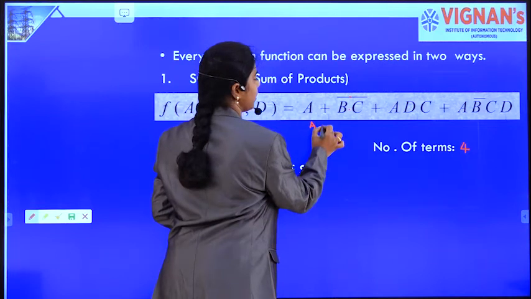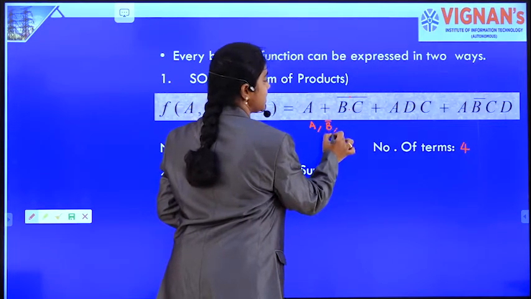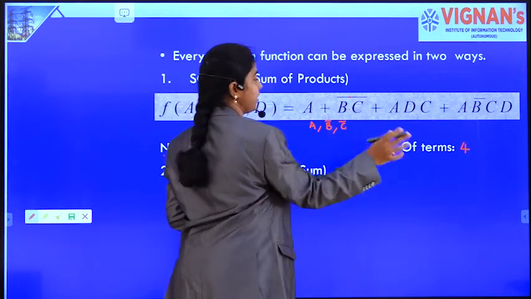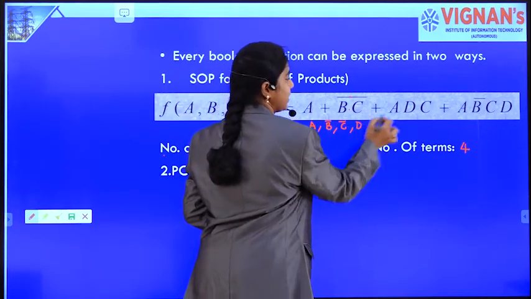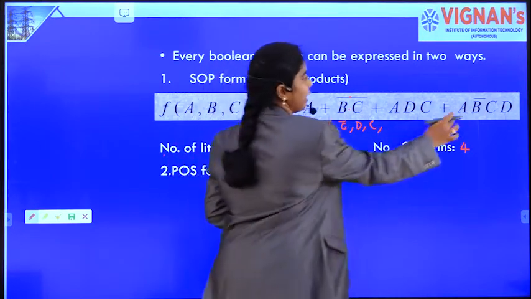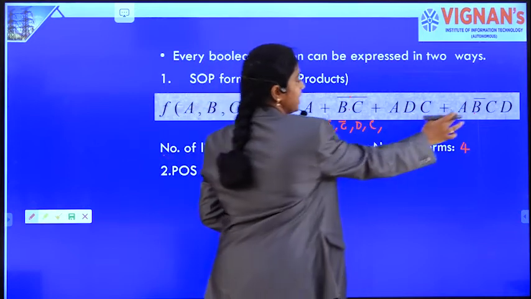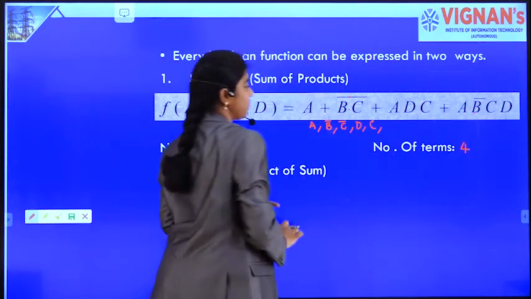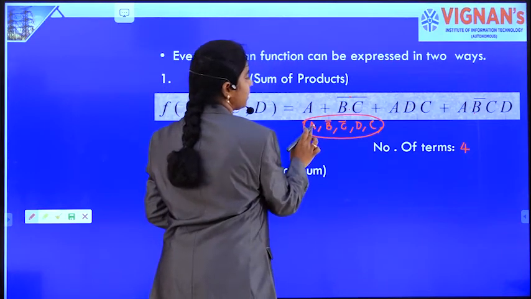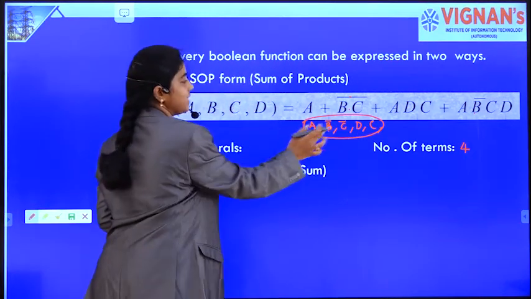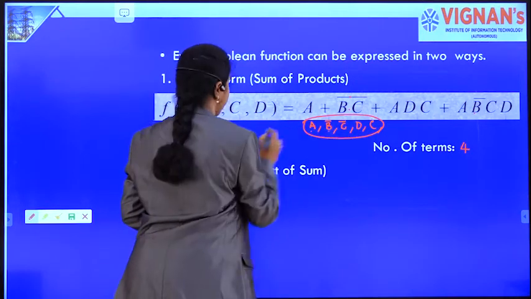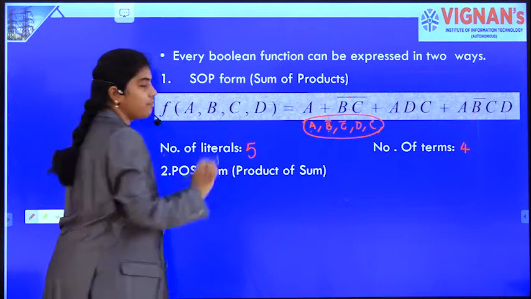A, B bar, C bar. A came again, so we are going to ignore it. D, C, again A, so we need not write it. B bar is also there, C is also there, D is also there. So this function contains these literals: A, B bar, C bar, D, C. How many literals are there in the function? 1, 2, 3, 4, 5. So the number of literals is 5.